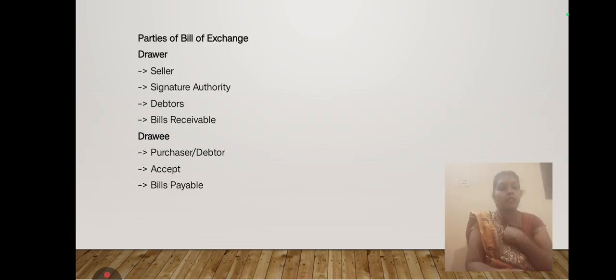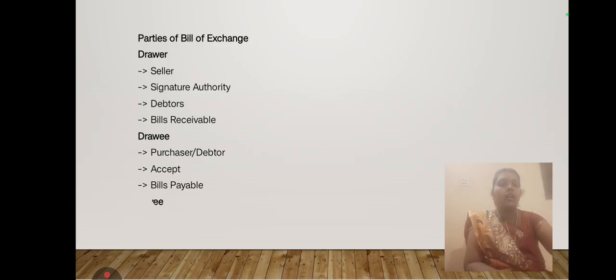They can accept the bill and give a promise to the drawer: I will pay the sum of money on the due date. That kind of person is called a drawee. And wherever the drawee accepts the bill, in that place we denote it as bills payable.